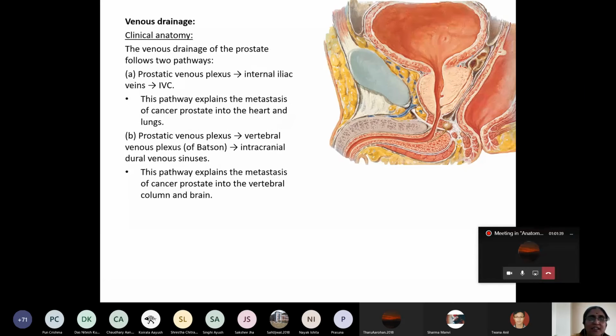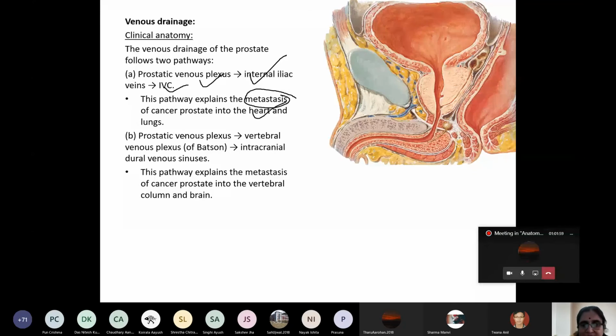So what is the clinical anatomy here? See, the prostatic venous plexus terminates into the internal iliac vein. The internal iliac vein terminates into the IVC. So this is the pathway for metastasis of the cancer of the prostate to travel to the heart and lung. This is one pathway.